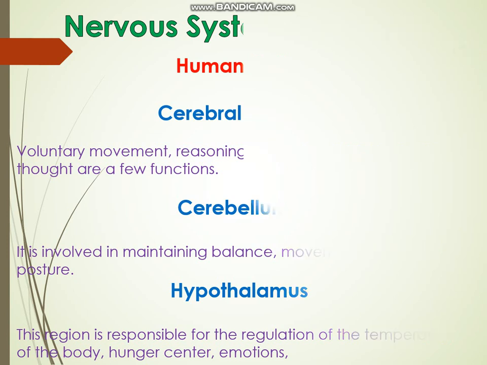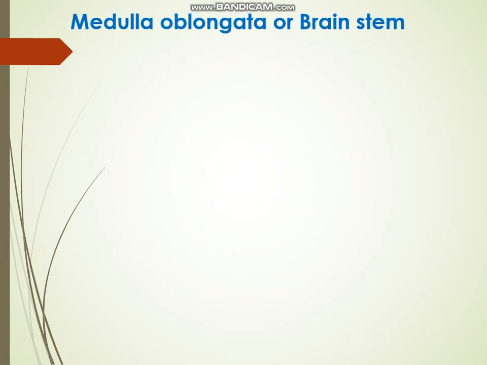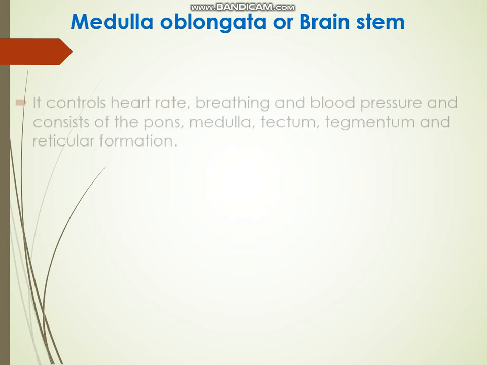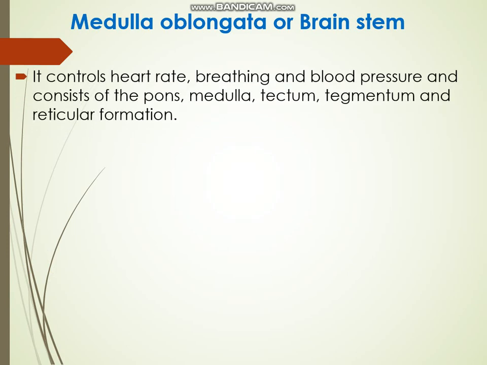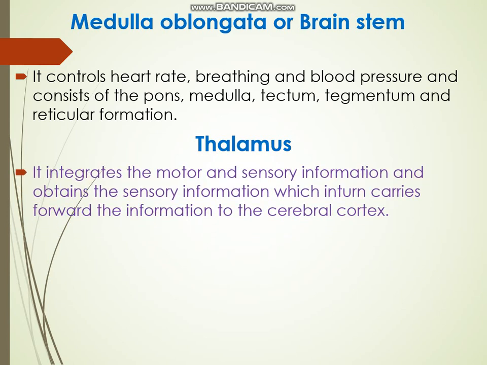Next one is the medulla oblongata or brain stem. It controls heart rate, breathing and blood pressure and consists of the pons, medulla, tectum, tegmentum and reticular formations. Next one is the thalamus. It integrates the motor and sensory information and carries it forward to the cerebral cortex. The information it receives from the cerebral cortex is transmitted by it to the other areas of the spinal cord and the brain.